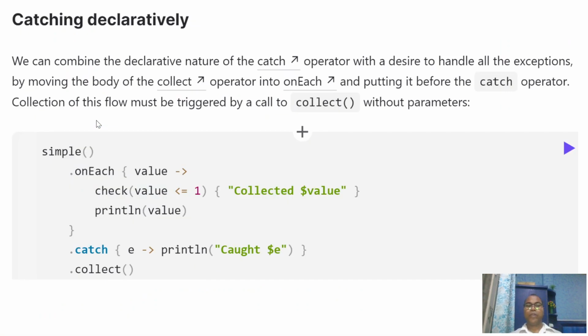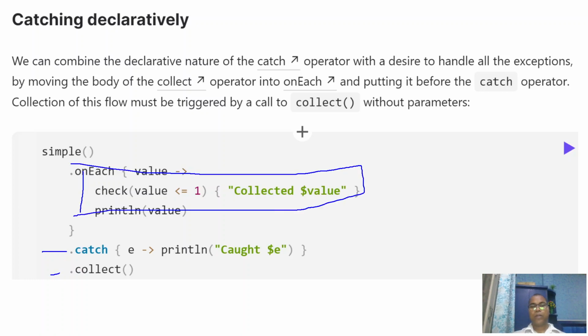So this is the way they are explaining it here. Okay. So this is the onEach, and this is the catch, and this is the collect. If something happens or an exception is thrown from upstream, then this catch operator is able to handle it. And catch is an intermediate operator, so to start collecting data we must use the terminal operator.